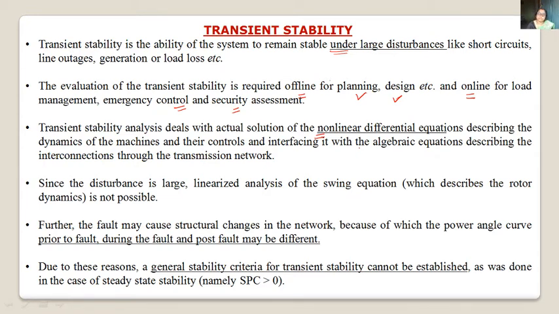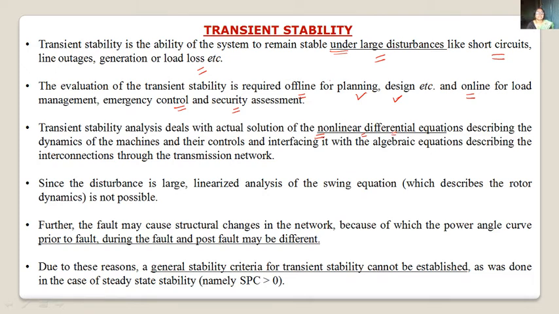While the solution of transient stability is a non-linear differential equation. Why is it non-linear? Because we are applying large loads, sudden application of load and sudden removal of load, and also large disturbances like short circuit. These all come under transient stability, so we cannot linearize the swing equation.